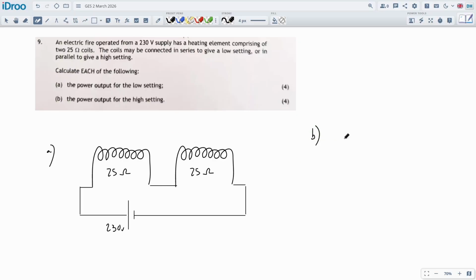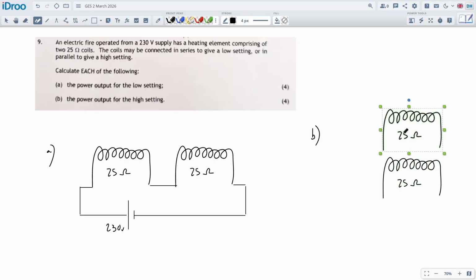For part B, we will set them up in parallel. So let's do that while we're here. You can draw it on later, so you have space on your page to get it on. There we go. And same thing, 230 volt power supply. Very nice. All right, and that's going to be for part B.